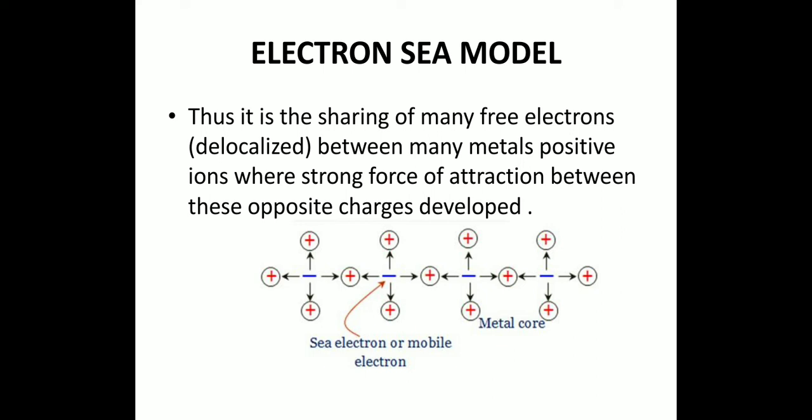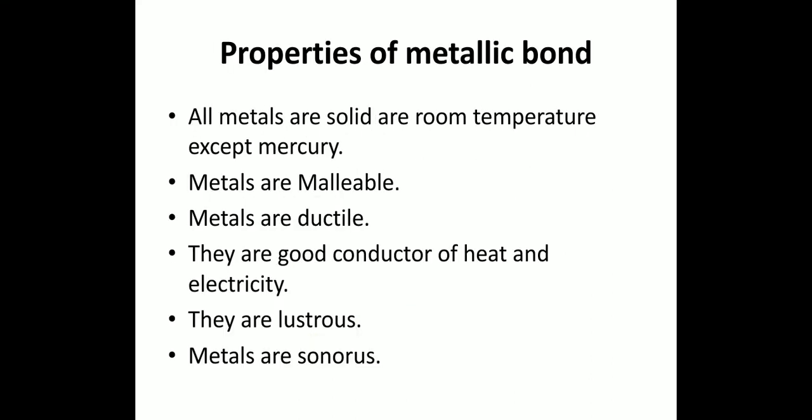These electrons are surrounded by many positive ions, and in the last diagram these positive ions are surrounded by many free electrons, so they develop a strong force of attraction with each other and make a bond known as a metallic bond. And these free electrons are not supposed to be the electrons of any one of these atoms. As they are free, they are delocalized, and therefore metals have various kinds of properties that we discuss.